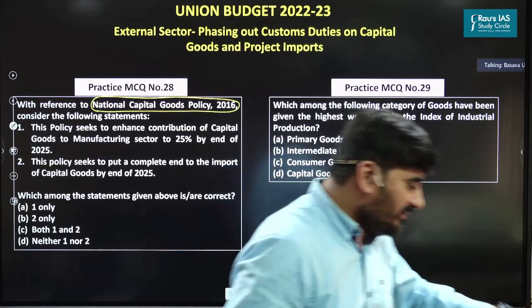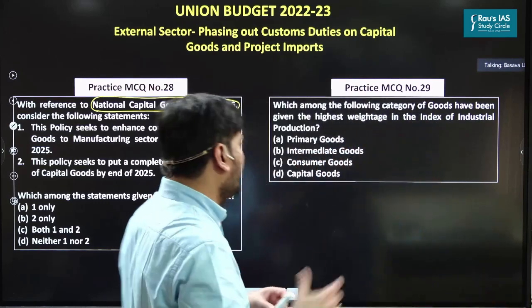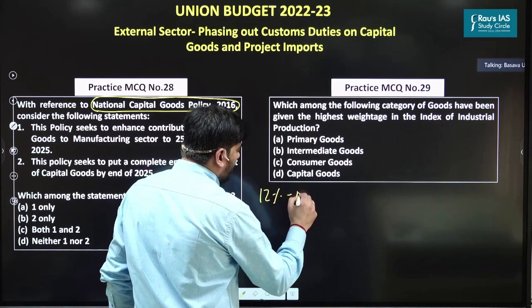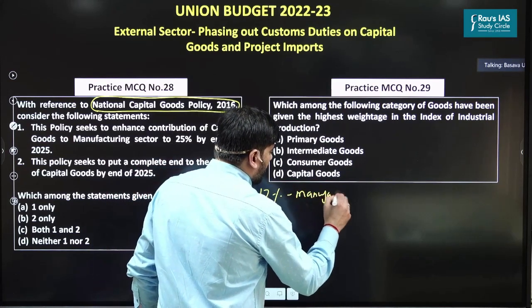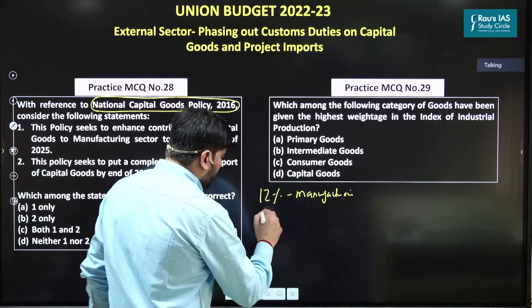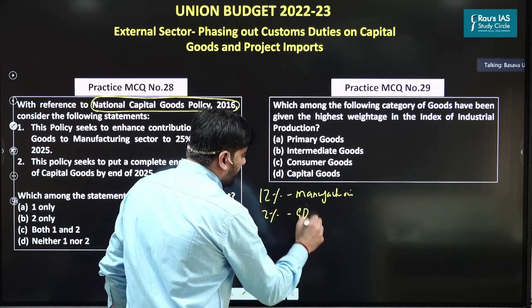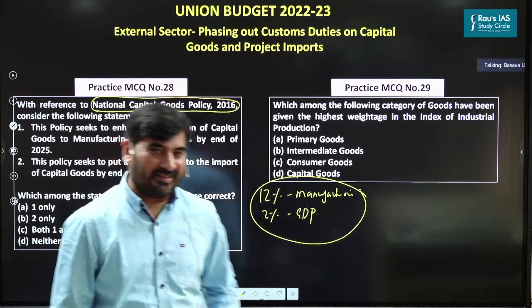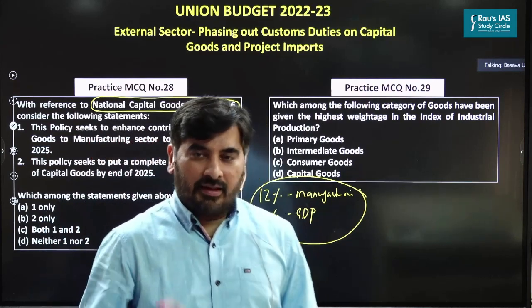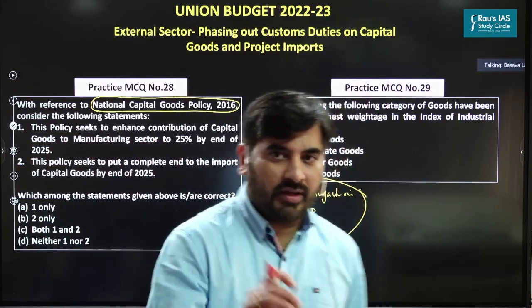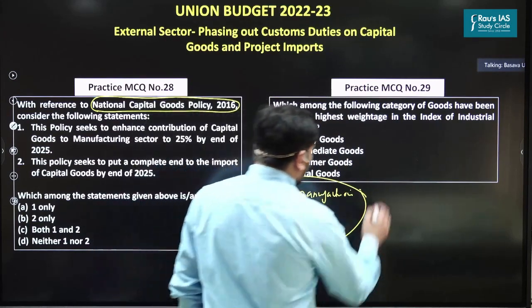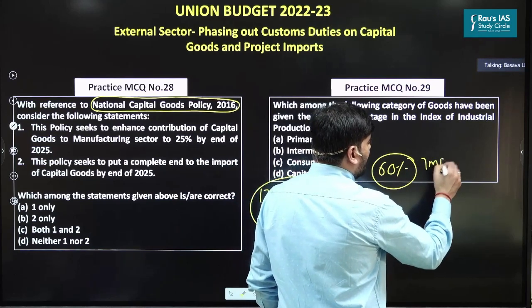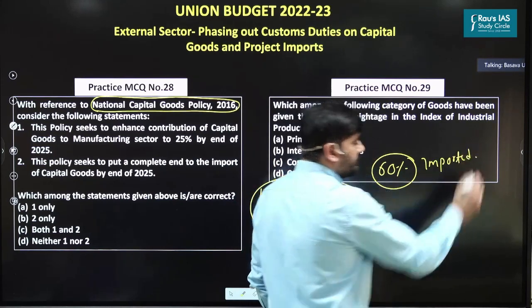If you look at the present status of capital goods in India, they account for 12% of our manufacturing output and almost 2% of India's GDP. So this is the contribution of capital goods as far as the Indian economy is concerned. But the problem here is, even today, 60% of the capital goods that we use in India are imported from other countries.